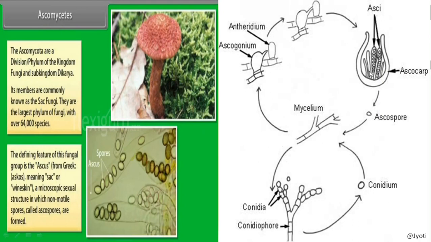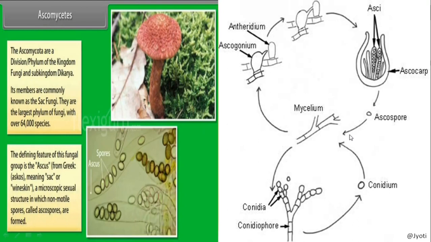So the spores are produced inside this. So from the ascocarp, the asci are present, and inside the asci the sexual spores are produced, which are called ascospores.